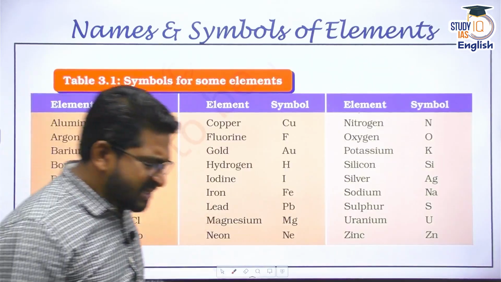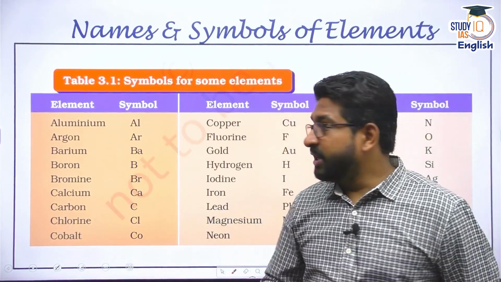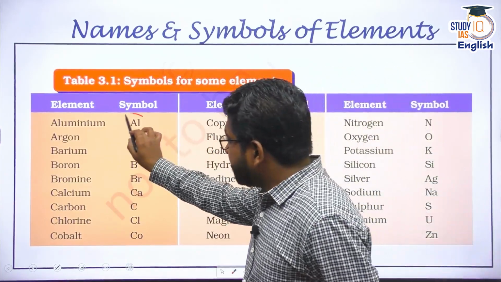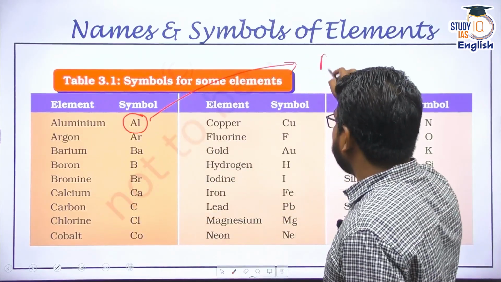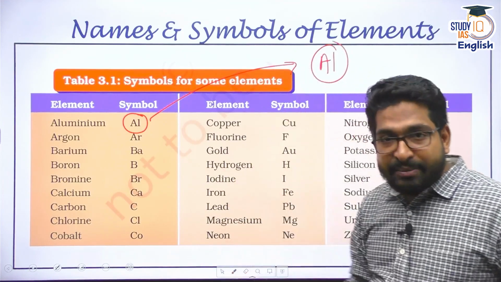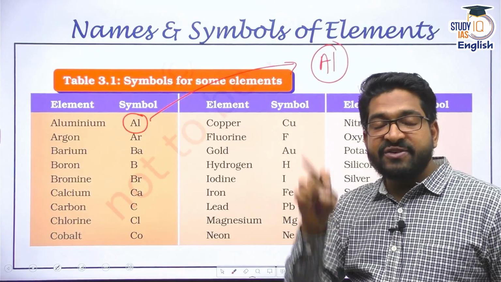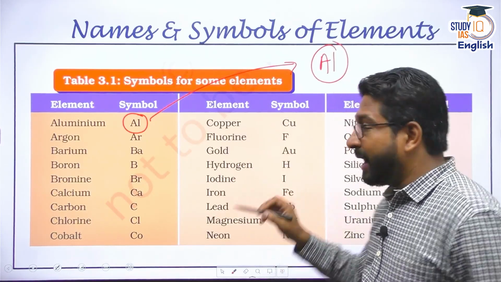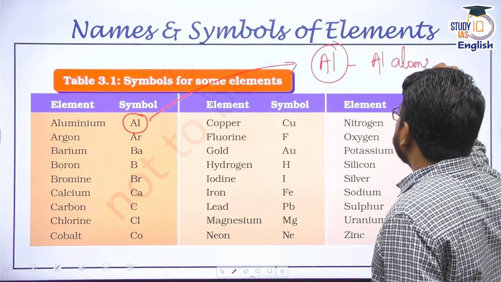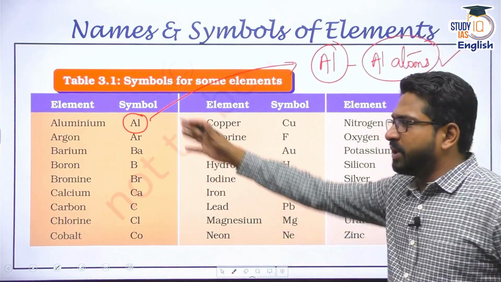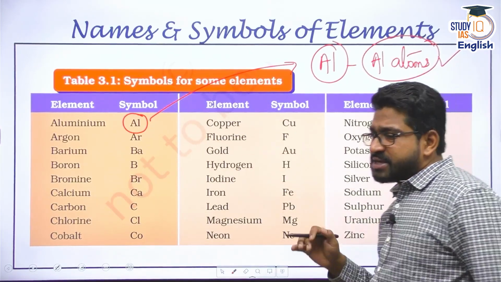You already know, and these are some of the examples of elements and their nomenclature. Now when I say aluminium, aluminium is denoted by the symbol Al. Aluminium is an element which has a definite atomic mass and a definite chemical characteristic, and this aluminium is made up of aluminium atoms. All right. So aluminium, Al, argon is Ar, barium, Ba. So this is a list of some of the important elements.